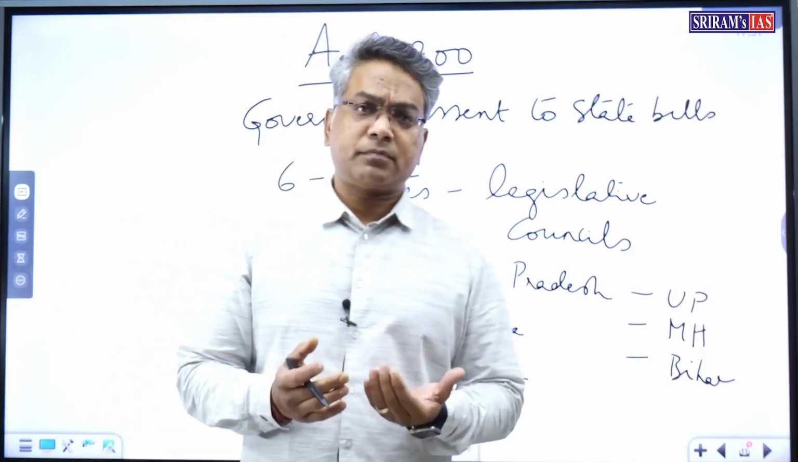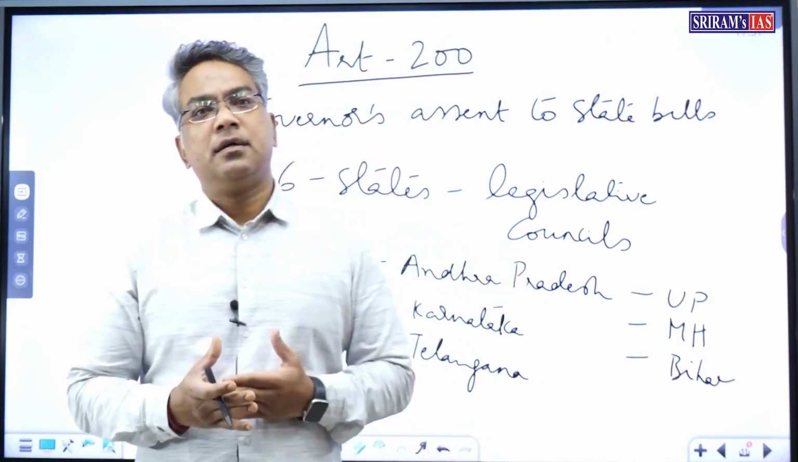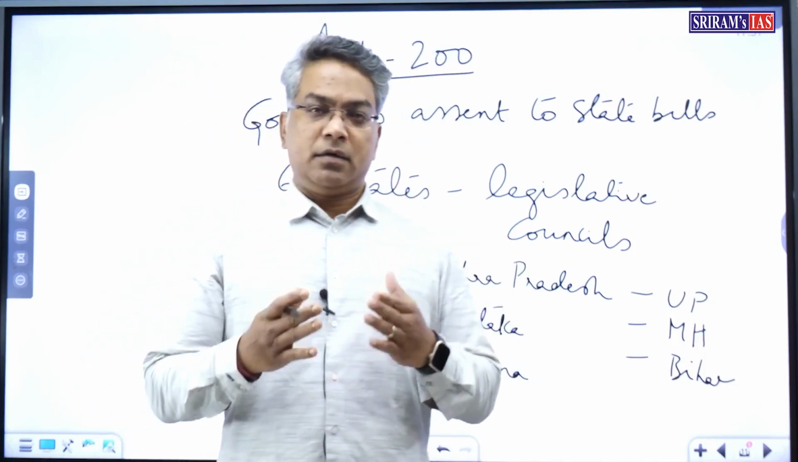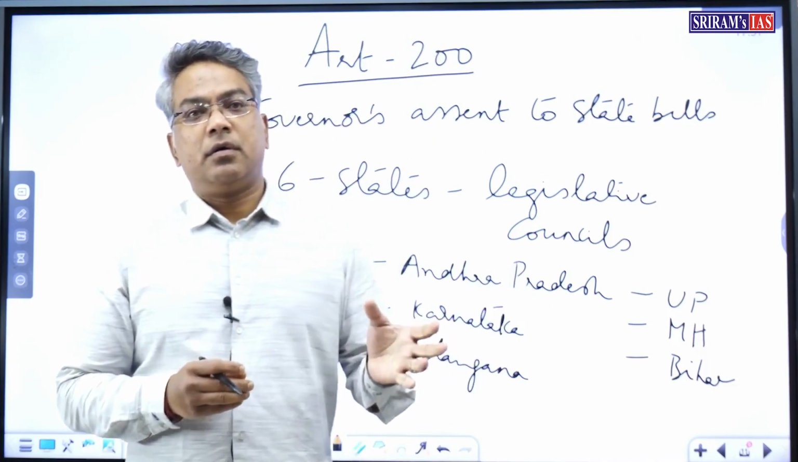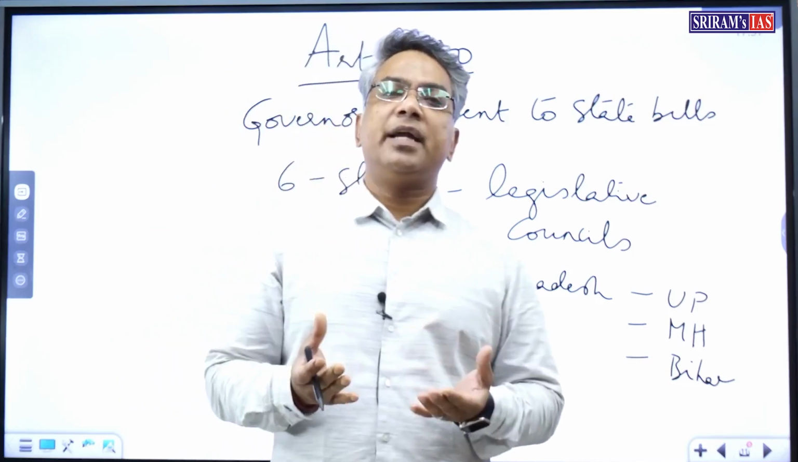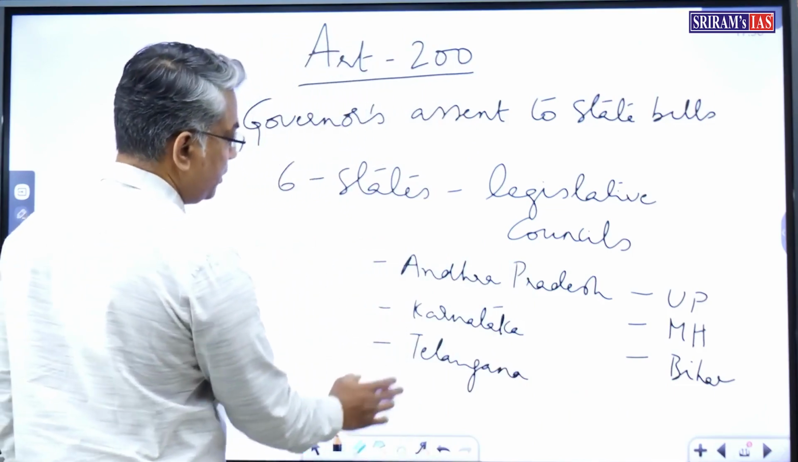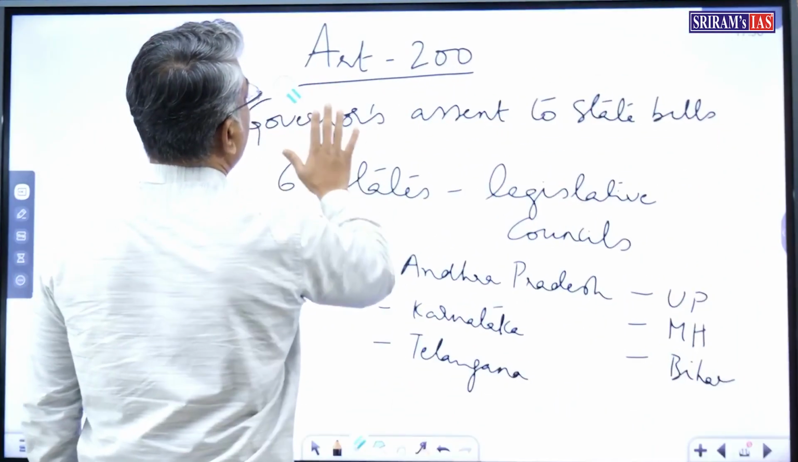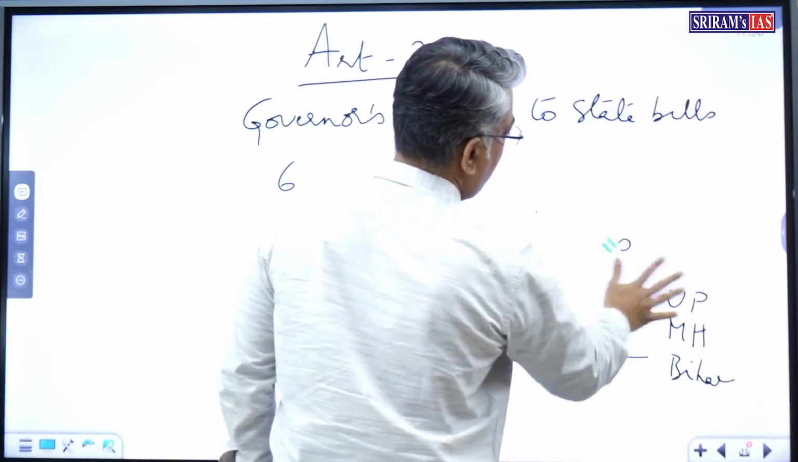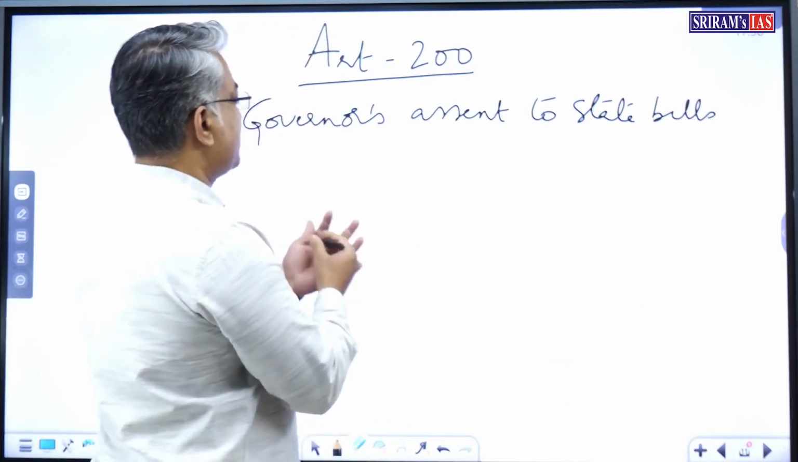So, the Supreme Court recently has asked the Attorney General, the highest law officer in the country, regarding the Governor's inaction regarding the state bills. So, what happened? The Tamil Nadu state legislature has passed 12 bills.